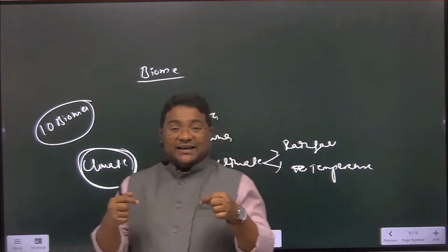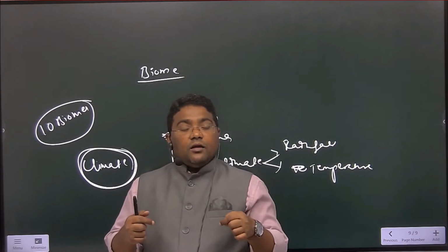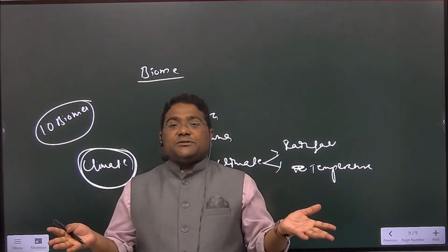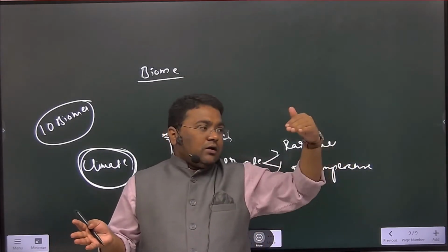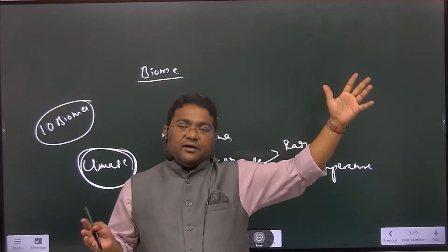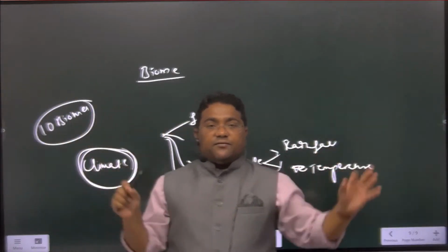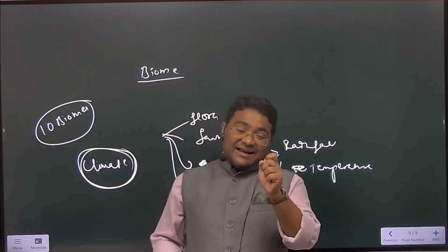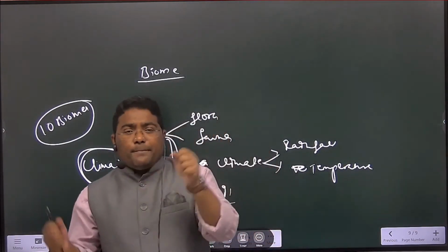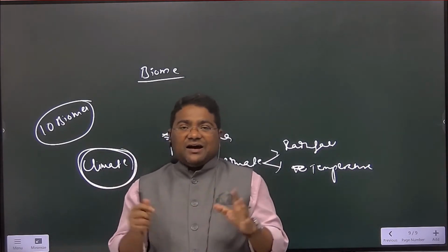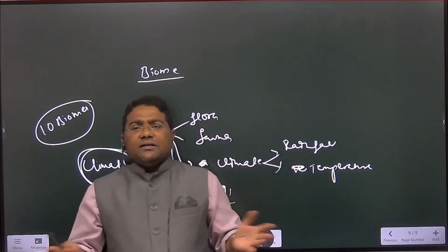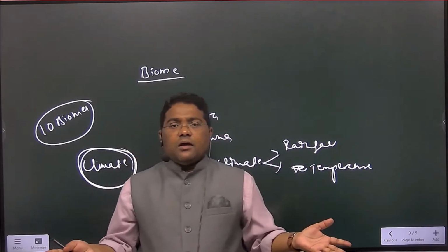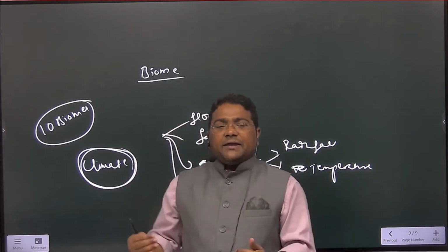So the same characteristics are not present, right? Somewhere temperature and rainfall are high, in another place temperature is high, rainfall is less. So quite opposite. That's why they are not static. Two biomes are not alike. They are not similar. They change as per space and time.